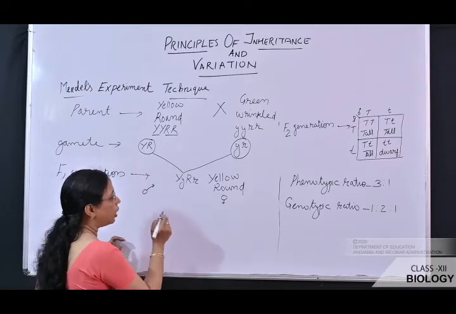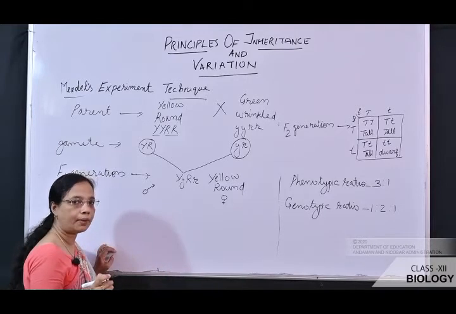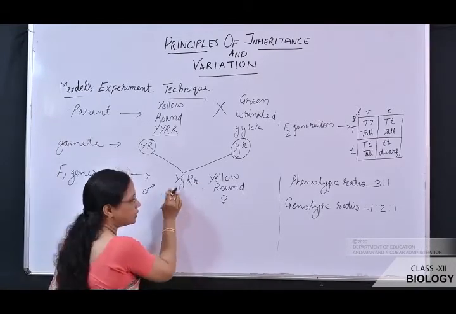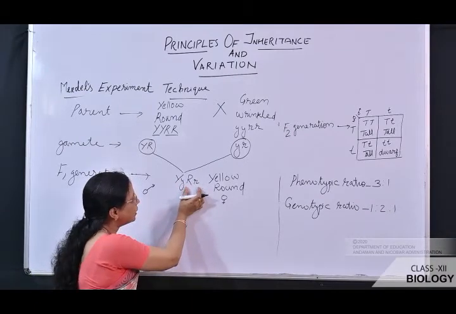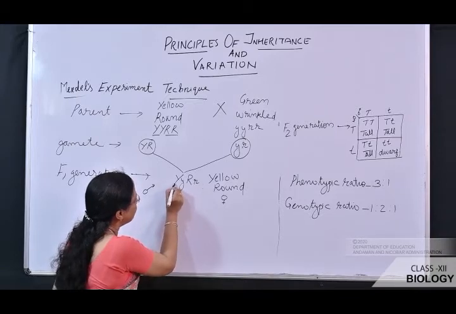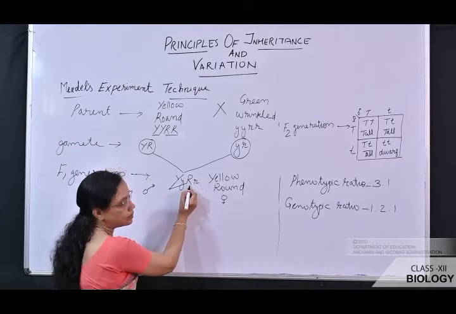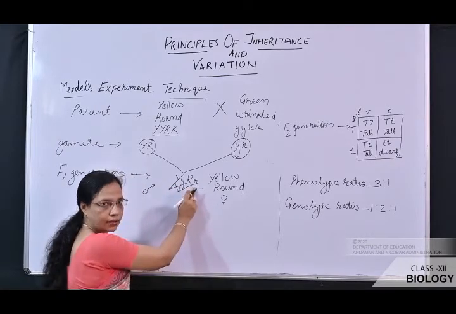Now you have to be very careful here. Here actually what happened is independent assortment. One gene is for color and another gene is for shape. So this first allele can go with the second gene's dominant allele, and also it can go with the recessive allele.